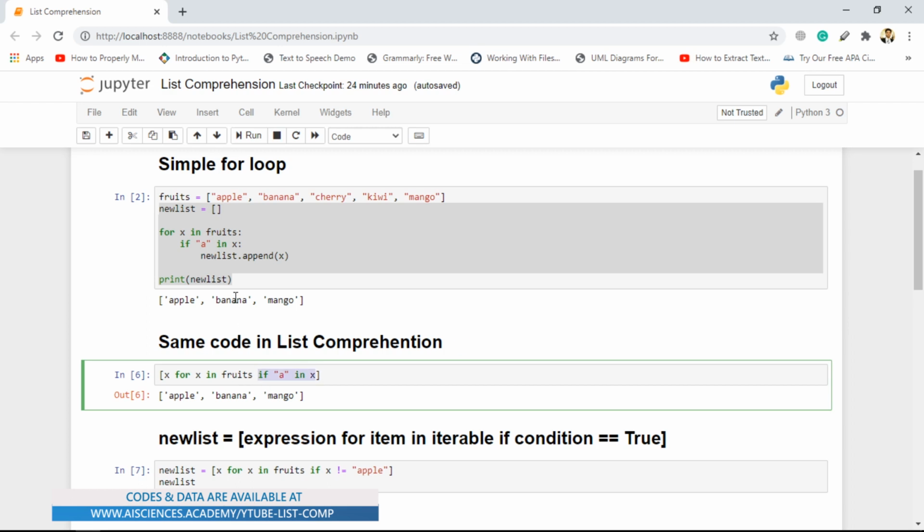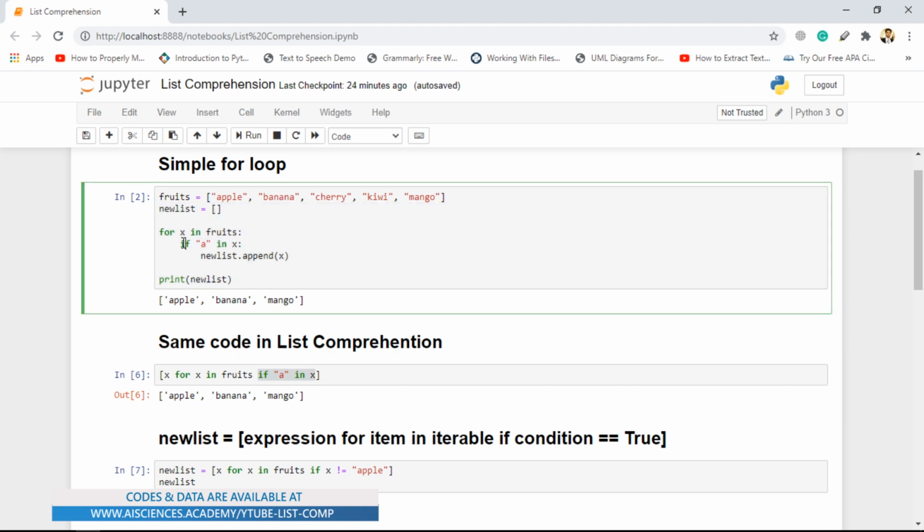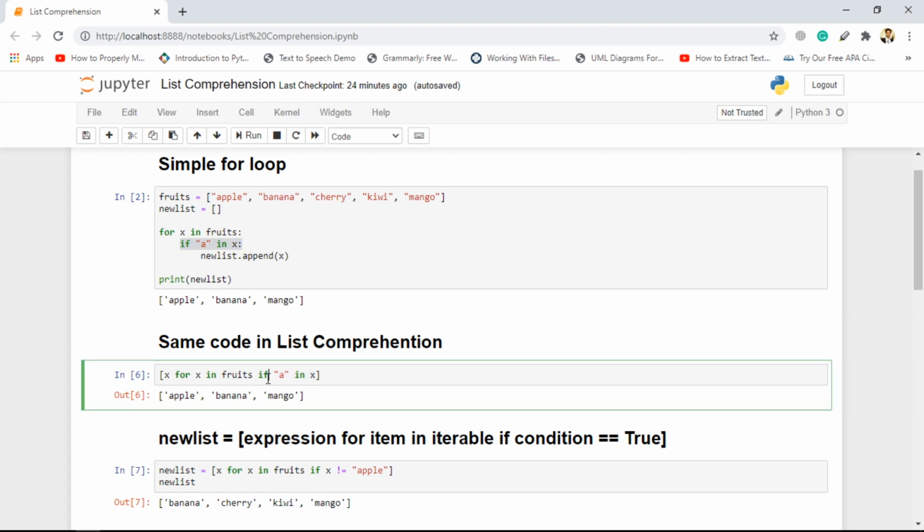It is doing exactly the same thing as over here, checking if the fruit contains A. For the first iteration, x will be equal to apple, and if A in x is true, then this thing over here